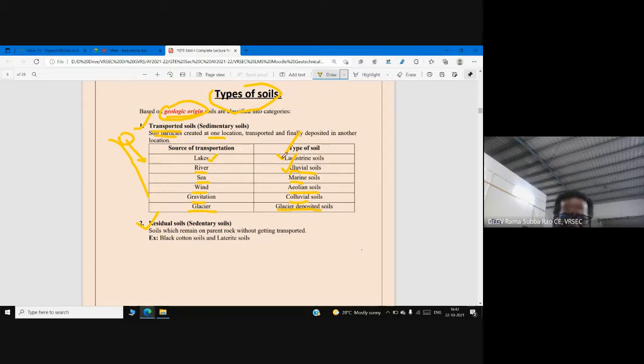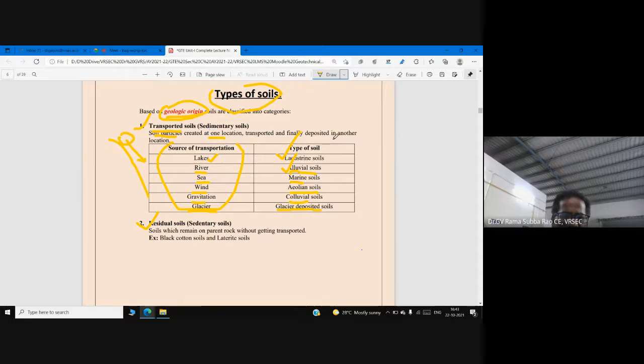The names of this particular type of soil we can identify from their source of transportation. If it is a lake, the soil is lacustrine soil. If river is the transportation, alluvial soil. If sea is the transportation, marine soil. If wind is the source of transportation, we call those soils aeolian soil. If the source of transportation is gravitation, that means from up to down, then we call it colluvial soil. If the source of transportation is glacier, it is called glacier deposited soils. So we have different types of soils based on the way they are transported from their source to another location.